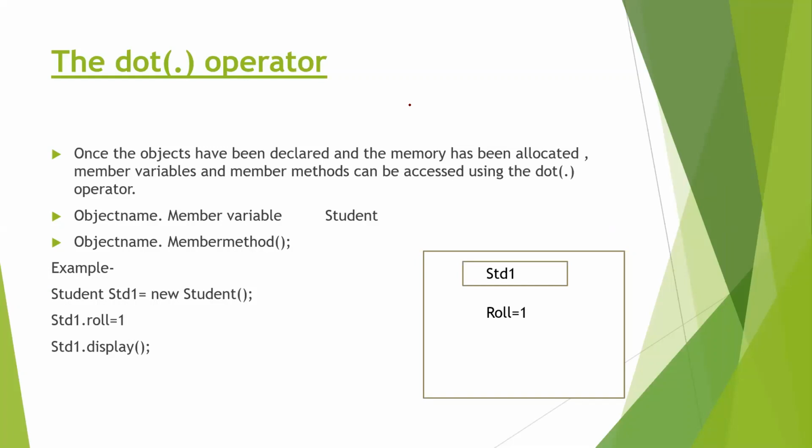Now you see here there is an example of the student class, and the student class creates an object with a roll number and a method display. Just look here, student std1 creates the object. Here the student one object is created, which contains the roll number 1. So how are we accessing the roll number? std1.roll = 1 will be accessed, and you have to write the semicolon here. So roll number is equal to 1, and there is a method called display. Now you see how we are accessing by the help of the dot operator.